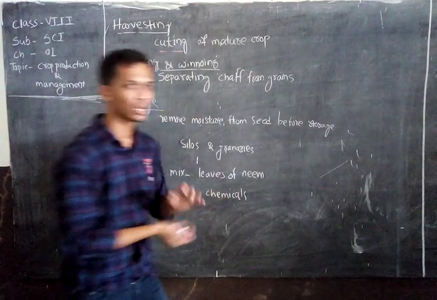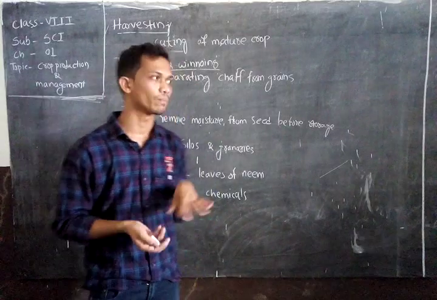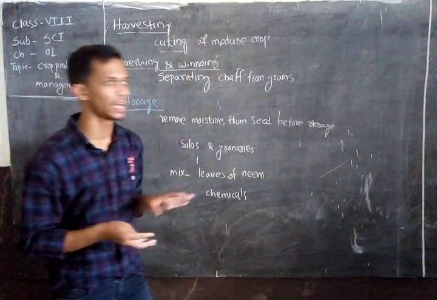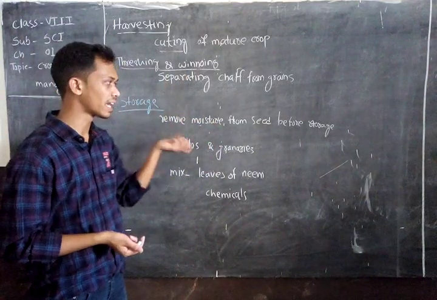How can we remove moisture? By drying in sunlight. We must dry it in proper sunlight and remove all the moisture from the grain.